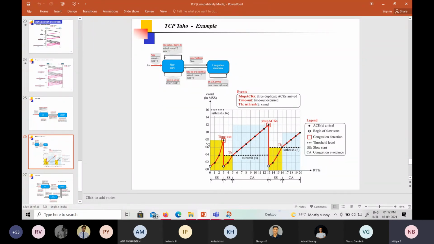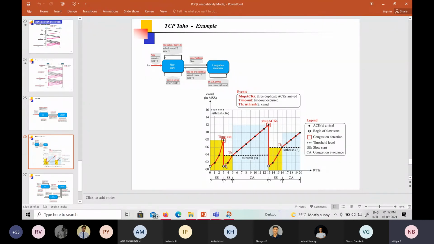So what is the congestion window? It is 8. 8 by 2 is 4. So now 4 will be the threshold value. And what is the congestion window? It is 1. So again we are going to start the slow start, starting from one segment size.